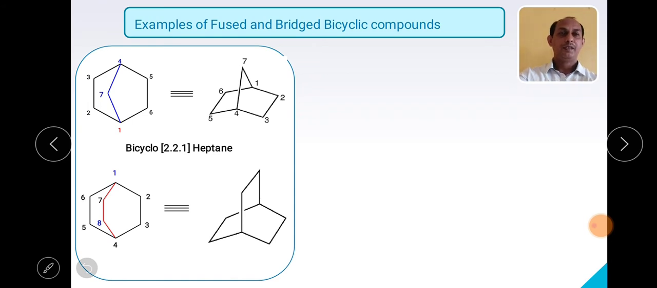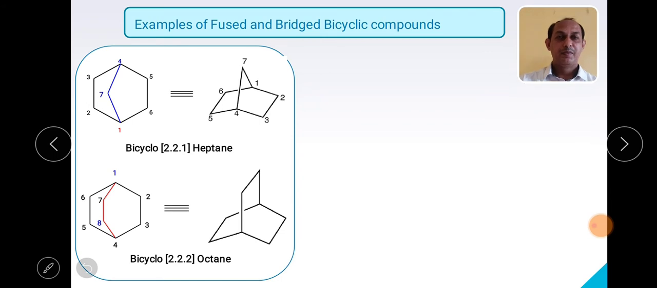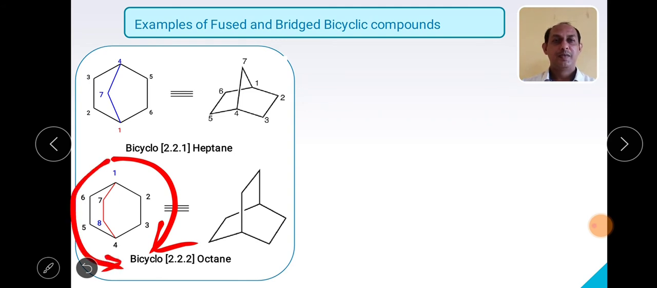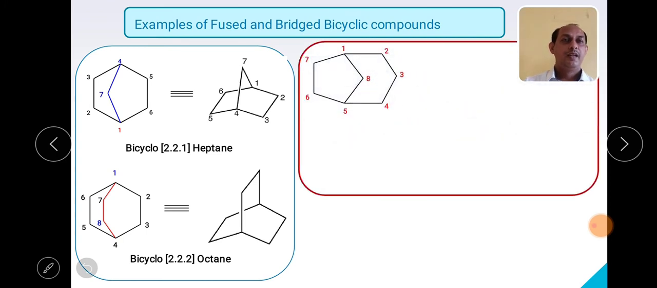So again I have to start with the word bicyclo. Then how many carbons? Again these rings are the same, 2, 2, 2, right? What will be the name? Bicyclo[2.2.2]. Then the maximum number of carbons. I will start numbering in this way, or you can start numbering in this way also, it doesn't matter. So the maximum number of carbons is 8, so that's why this particular compound has the suffix octane. Next example.